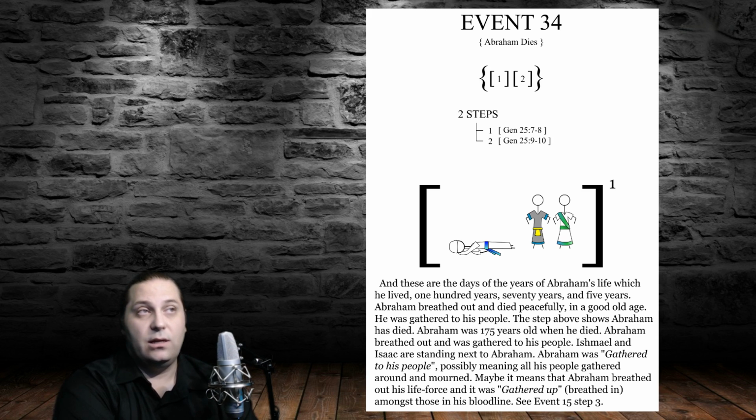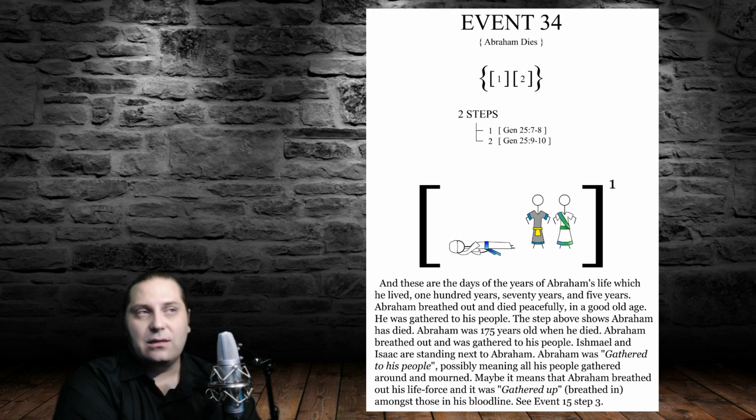The verses read, "And these are the days of the years of Abraham's life which he lived, 100 years, 70 years, and 5 years. Abraham breathed out and died peacefully in a good old age. He was gathered to his people." The step above shows Abraham has died. Abraham was 175 years old when he died. Abraham breathed out and was gathered to his people.